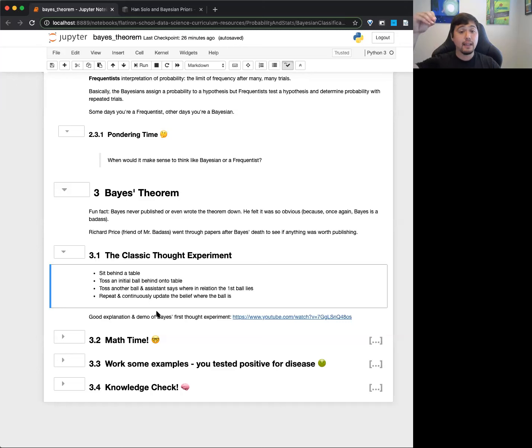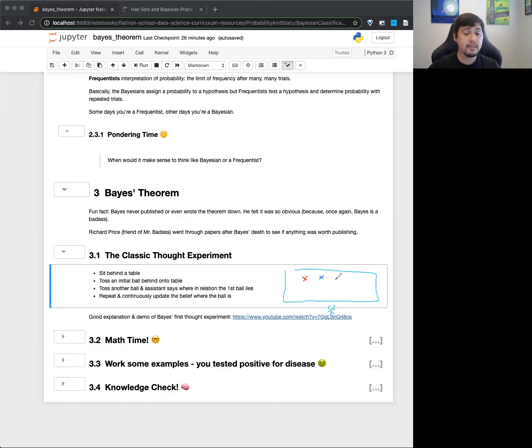And it lands somewhere. And then I have an assistant, who can see the two balls on the table, and says, where does the first ball land in relationship to that second ball? If I draw this out real quick, I think it helps a little visually. Imagine I'm sitting right here. This is me. And I'll draw the very first ball in red, landing right here. And then I throw the second ball, which I'll write in blue, landing right here.